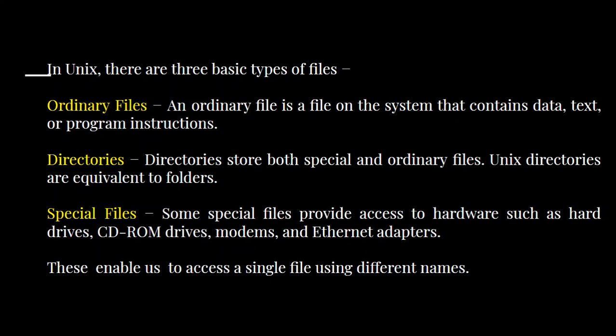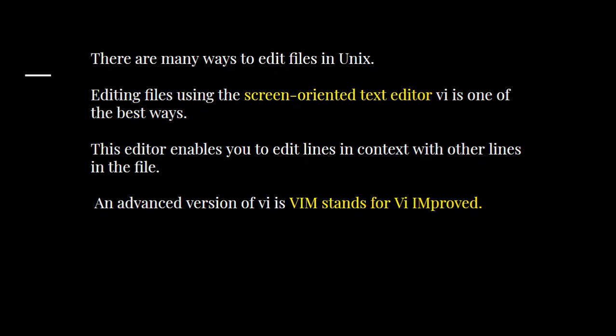Now let us see how files can be edited in Unix. We have an editor called VI. VI is the editor that is used in the Unix operating system. It is a screen oriented text editor, as the name implies. We can write our shell programs, all the programs in Unix. All the Unix commands can be given as a single program in the editor.